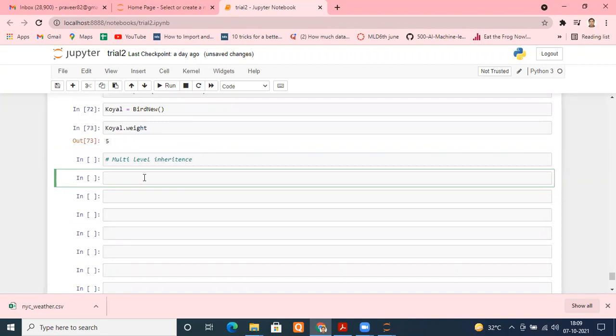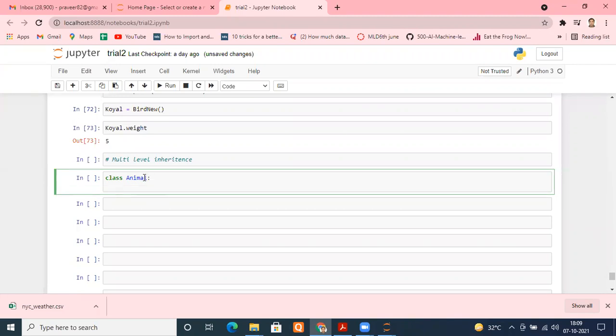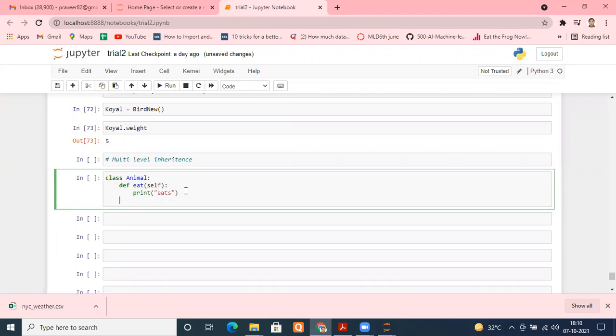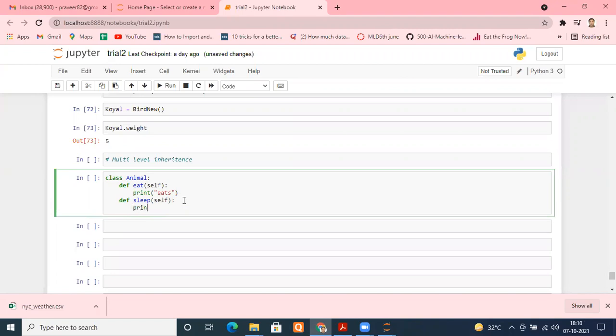Suppose again there is a class, and again the same class is animal. This class has a method, for example eat. Just right now, for the sake of simplicity, we are writing eats. That's it. We create one more method like sleep, and for the sake of simplicity we are just writing sleeps. So one class is already created.